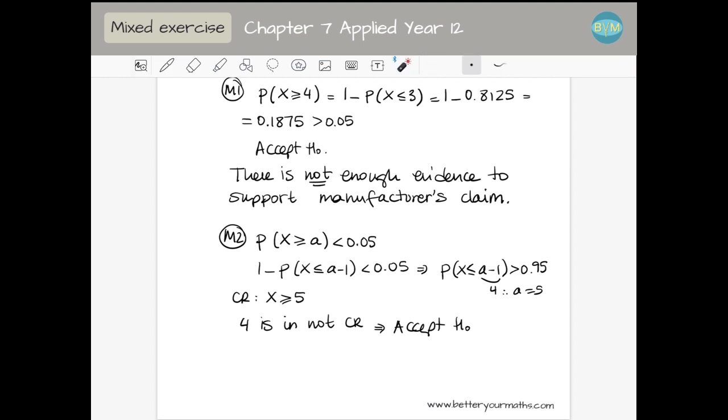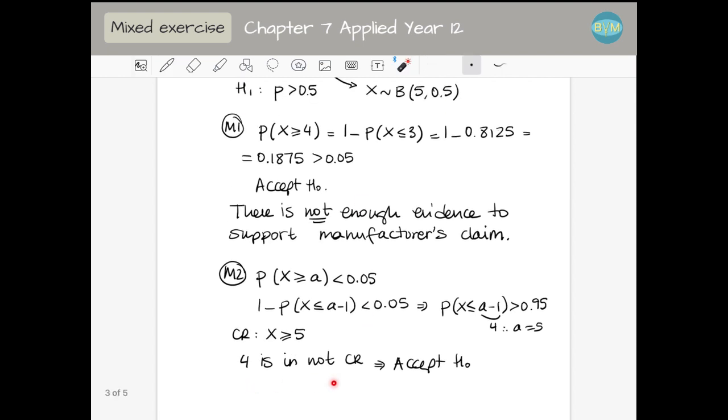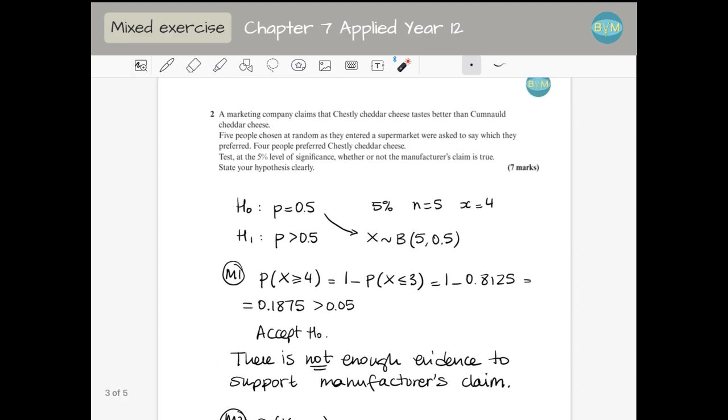Remember, either method is going to give you the same conclusion. You should write this line here. Regardless of the method, you have to decide if you accept or reject H0, and you have to write a line saying that there is not enough evidence. And that's all with this question.